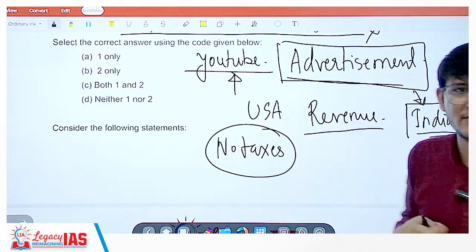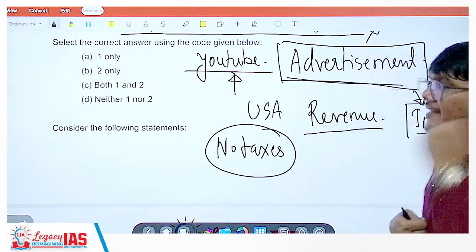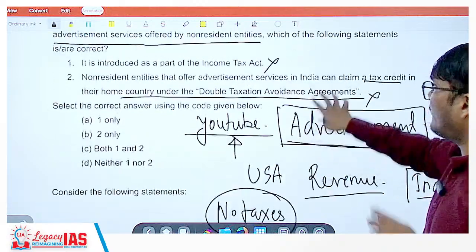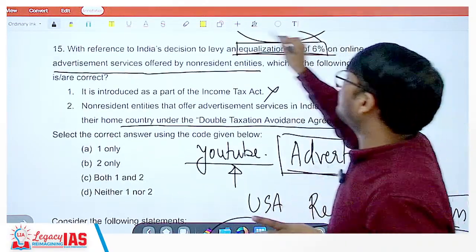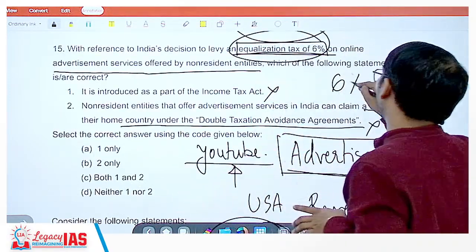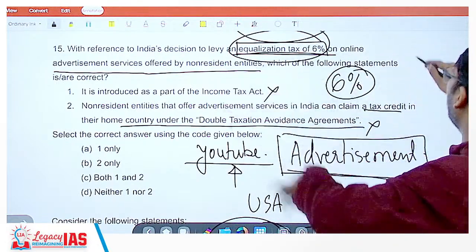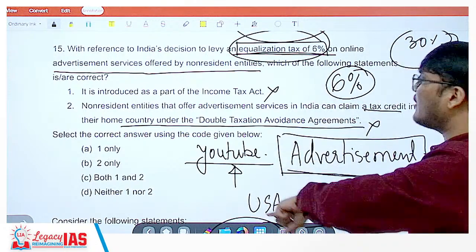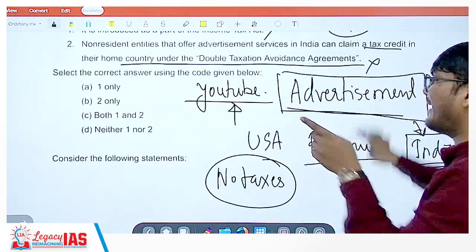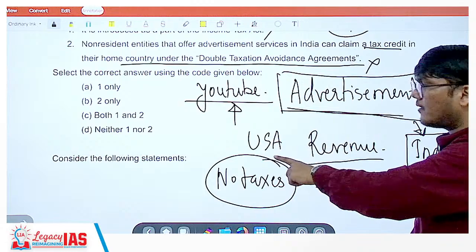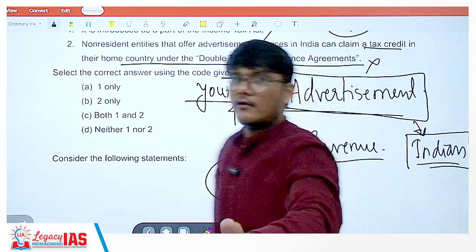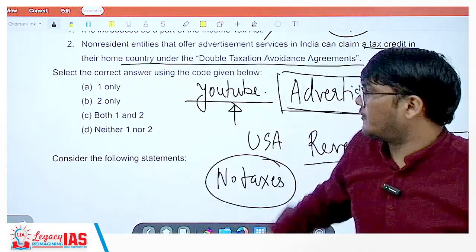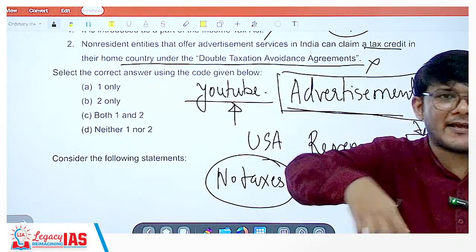So then the government decides, boss, it will not work like this. You will have to pay an equalization tax of 6%. Now why 6%? Why not the high rate of 30%, and so on? Because anyhow they will be paying income tax in their home country. So let them pay, and we cannot put an additional burden if they are paying 50% tax in Canada and we also ask for 30%.